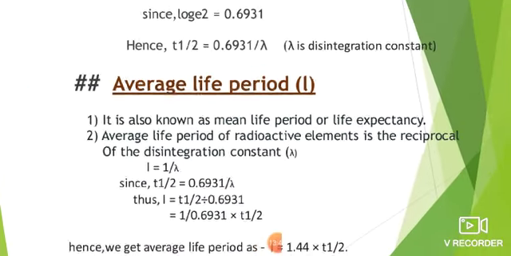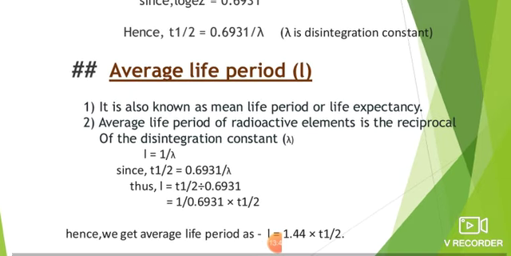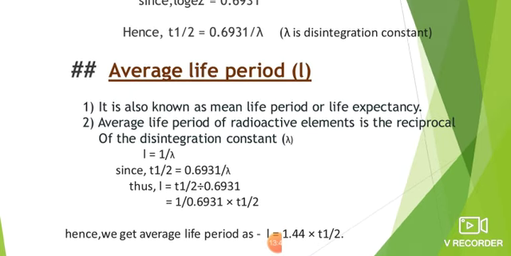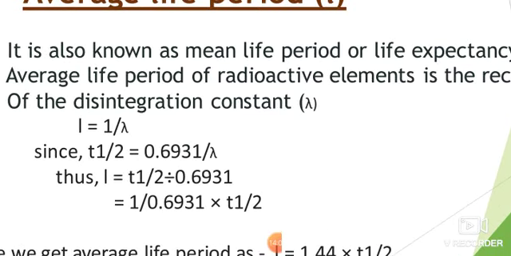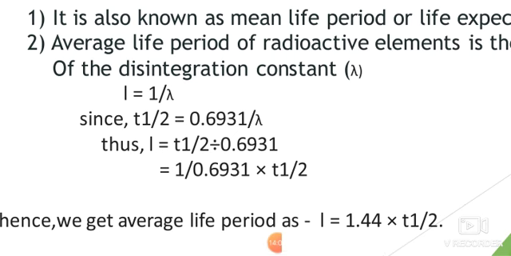Then there is the concept of average life period, denoted by small l. Average life period is also known as life expectancy. It is nothing but the reciprocal of the disintegration constant. By putting the value of lambda from the half-life equation, we find that its value becomes 1 upon 0.6931 into T1 by 2. So the final equation relating the average life period with the half-life period is L equals 1.44 into T1 by 2.